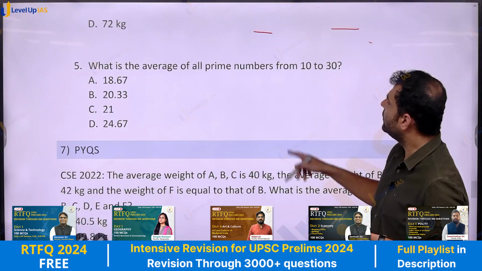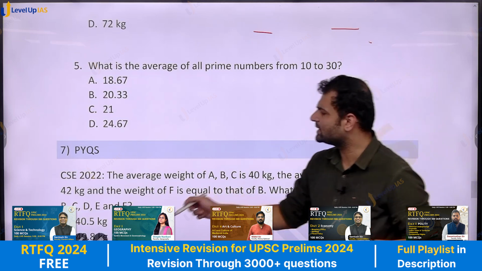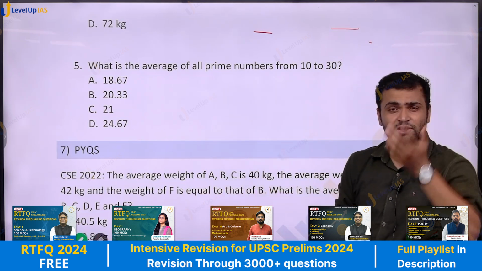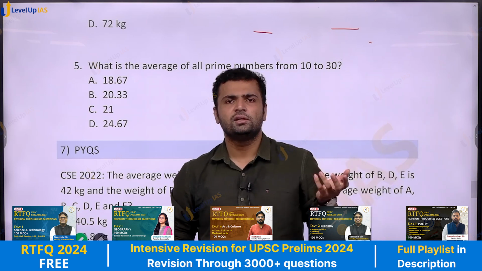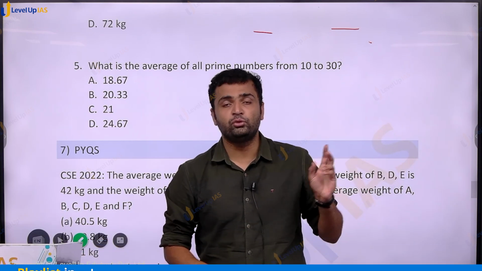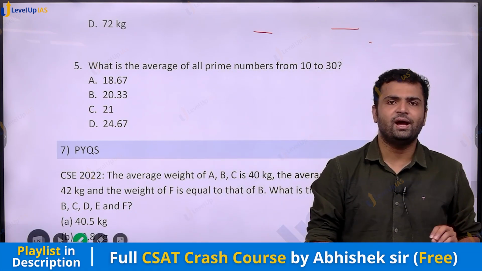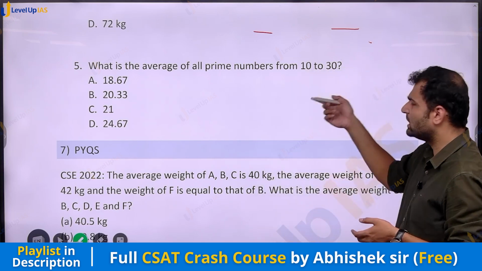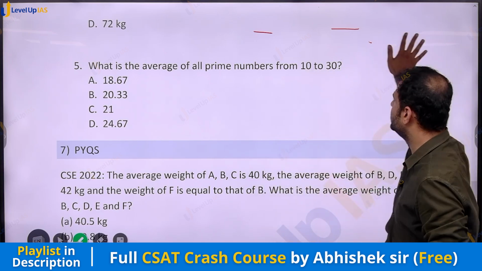What is the average of all prime numbers from 10 to 30? This is a calculation question. Hope you remember all the prime numbers from 10 to 30, which are 11, 13, 17, 19. And from 20 to 30, we have 23 and 29. So there are 6 numbers. So I just add them, divide by 6, and that will be the average.